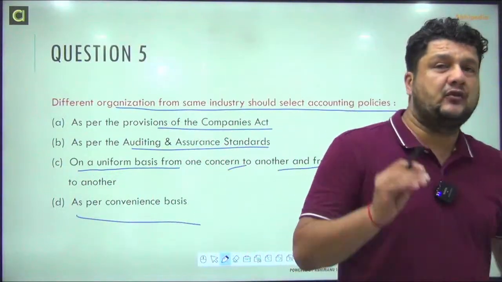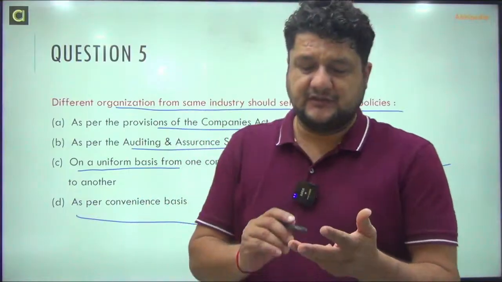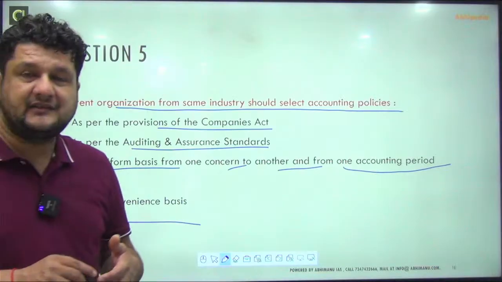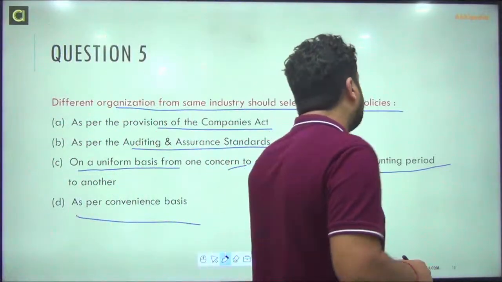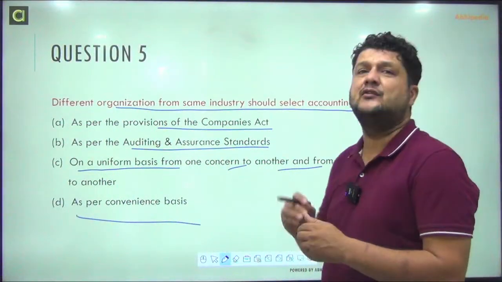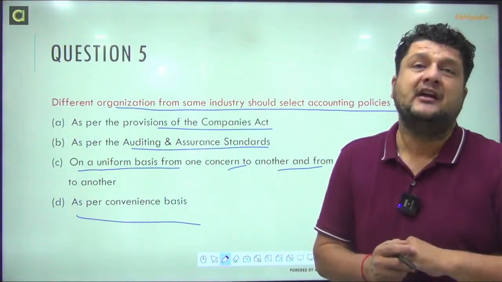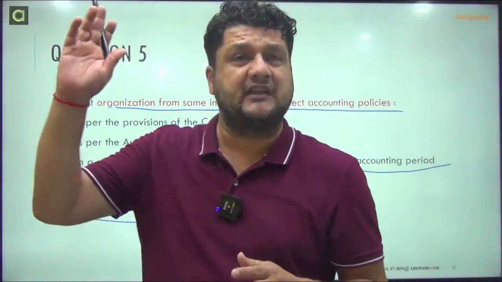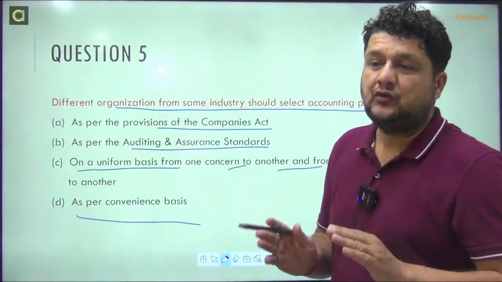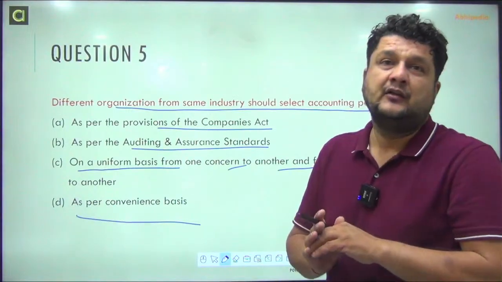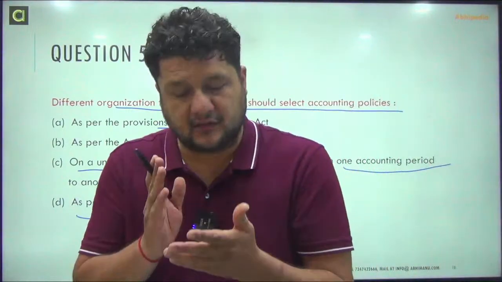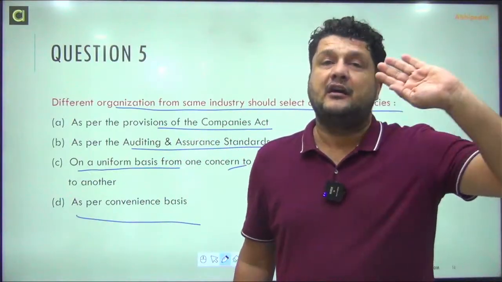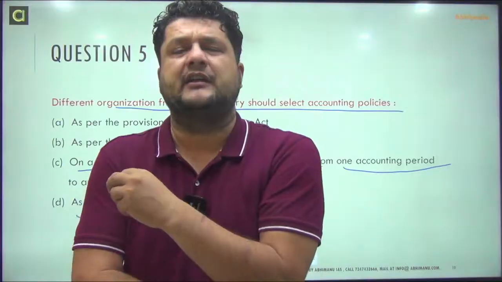Any question related to assumptions, conventions, or accounting policies is related to accounting standard 1 only. Everything is defined in accounting standard 1. You should keep this in mind. Like any question related to the cash flow statement is defined in accounting standard 3, right? Whoever has studied accountancy in +1 and +2 must be aware of the cash flow statement, the formats, and you have an idea.